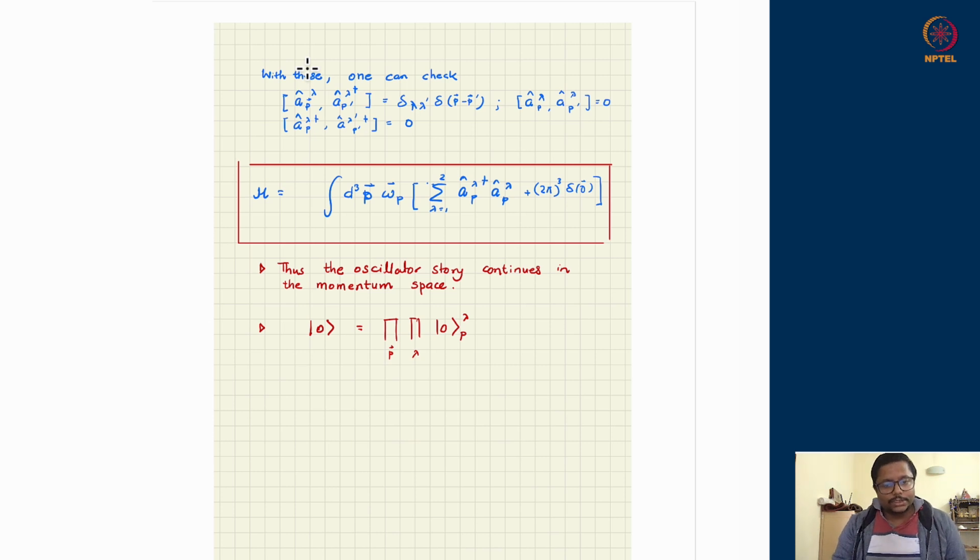So I stop the discussion over here. This has given you just a glimpse of how things are quantized for the electromagnetic field, and that is what we adopt. And we will move forward from the next class onwards. Once we have seen how to quantize different fields, we will know about the properties of interesting states in that, and the expectation values of various things, which will come in handy when we try to couple these fields to the atoms which we had discussed in the first part of the course. So I stop here.